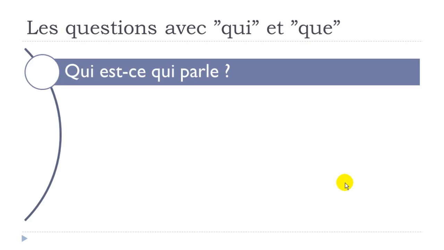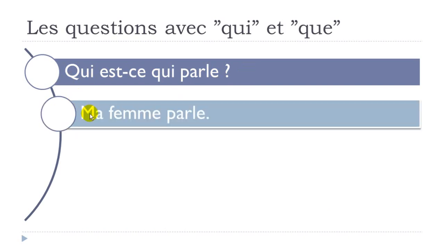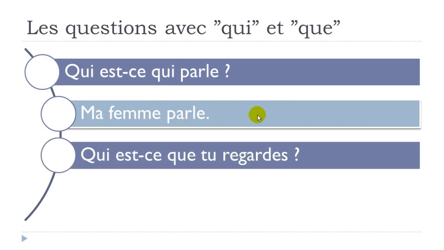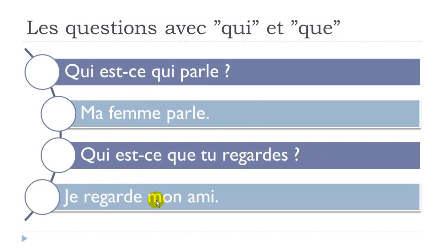So, let's see a few examples. The first one, qui est-ce qui parle? And then the answer could be, ma femme parle, my wife talks or is talking. Okay? So in that case, you can see that in the answer that you give here, it's ma femme parle. Okay, so it's the subject, ma femme parle. And then the second example we had, it's qui est-ce que tu regardes? Okay? Je regarde mon ami. Okay, mon ami, my friend. Regarder was to watch or to look. Okay? Je regarde mon ami.